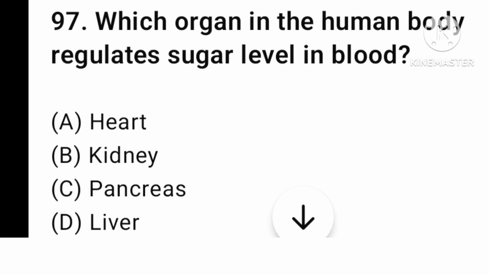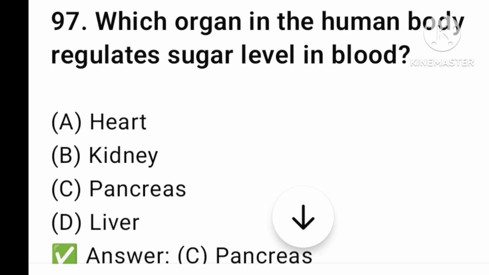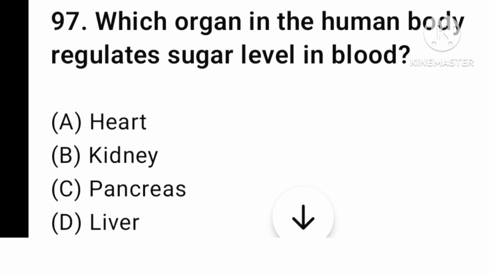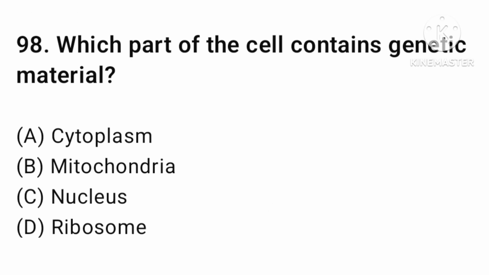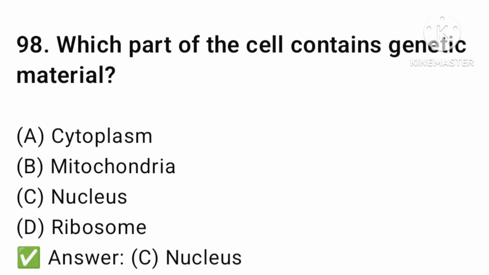Next question. Which organ in the human body regulates sugar level in blood? Heart, kidney, pancreas, liver? The answer is option number C, pancreas. Which part of the cell contains genetic material? Cytoplasm, mitochondria, nucleus, or ribosome? The answer is option number C, nucleus.